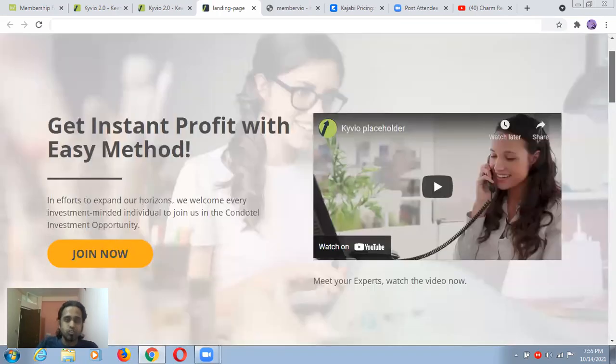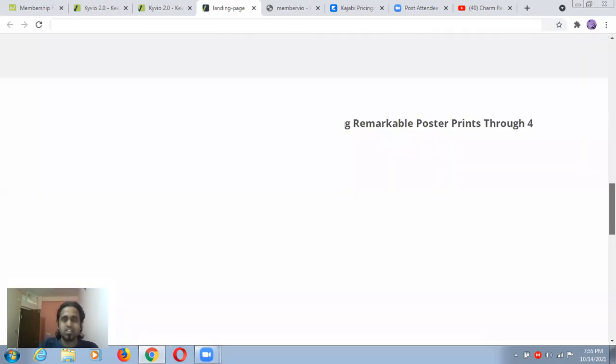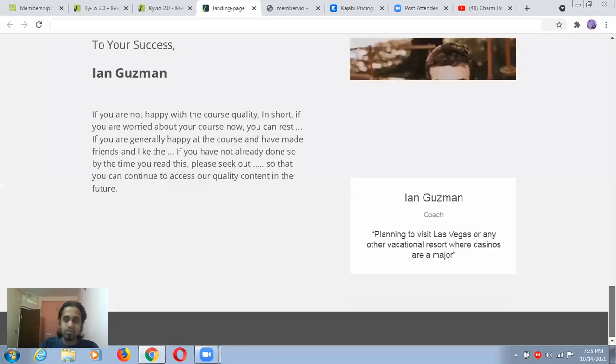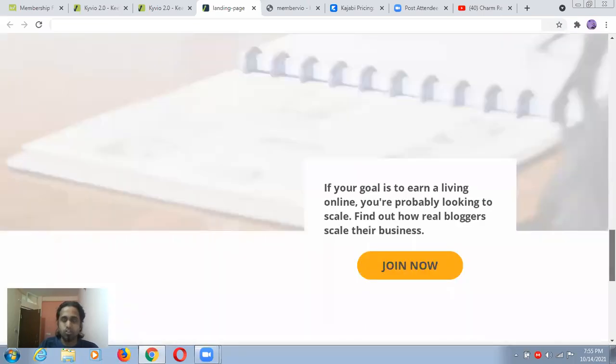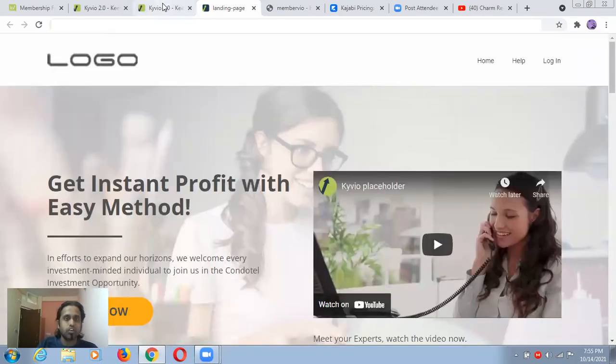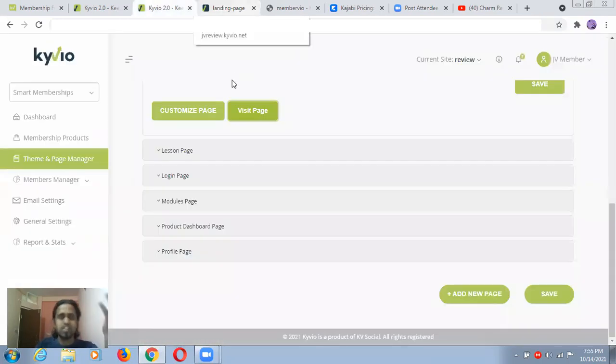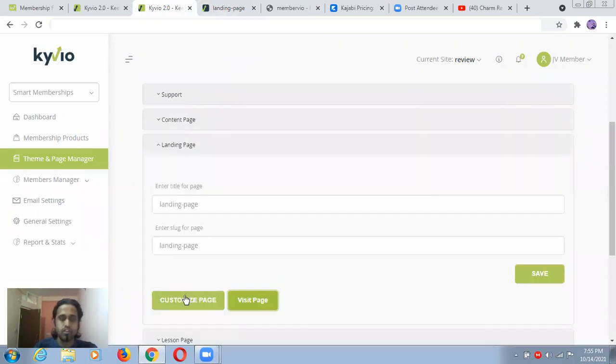So this will be the landing page. You can see this is what your page or your website will look like. How many websites and all these things can you create? You just have to connect your domain, and you will learn that inside your academy, inside your tutorials. After connecting the domain, this complete member access area will be for you, and you can customize it from here and play around with it.